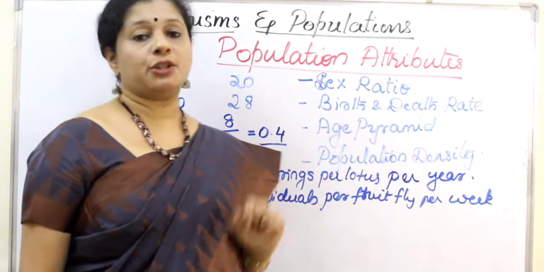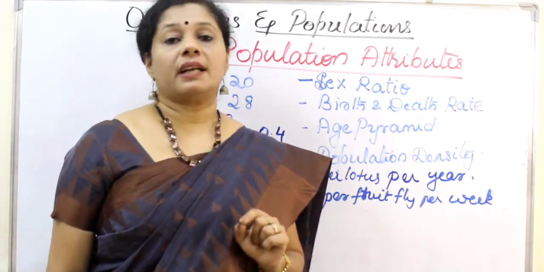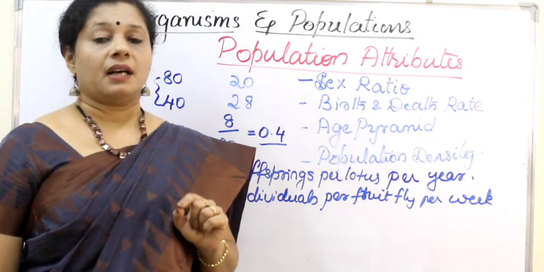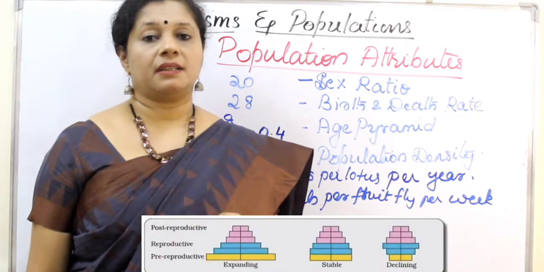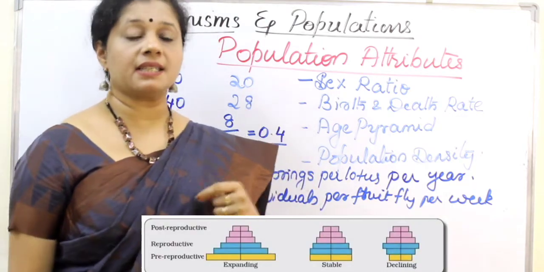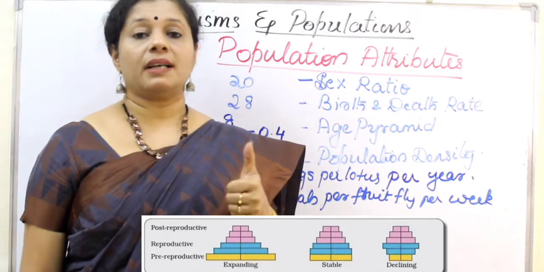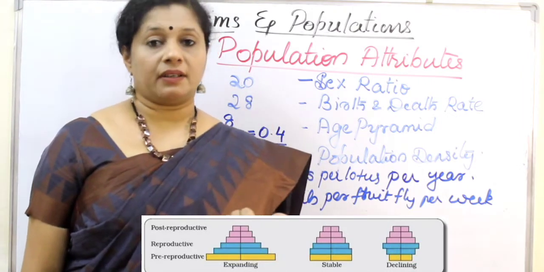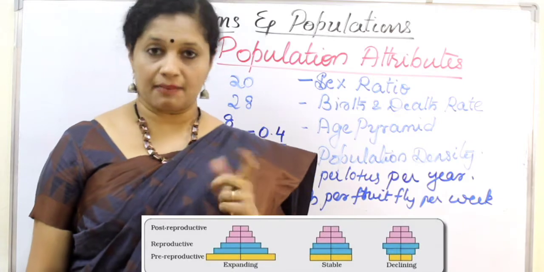Now coming to the age pyramid. There are also different types of age pyramid. The first one is a pyramid shape. In the age categories, we have 3 categories. One is called the post-reproductive. Here we are considering males and females together.